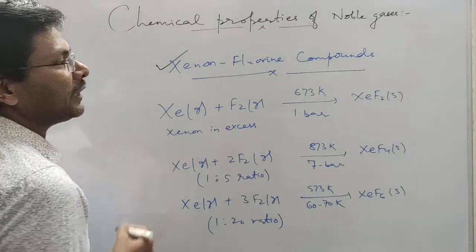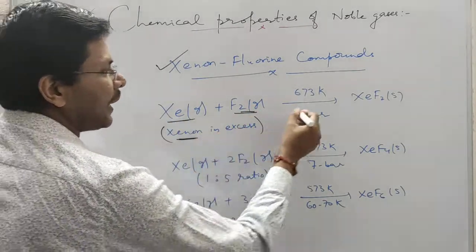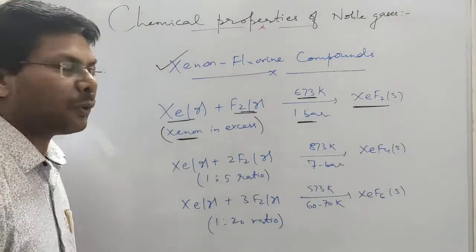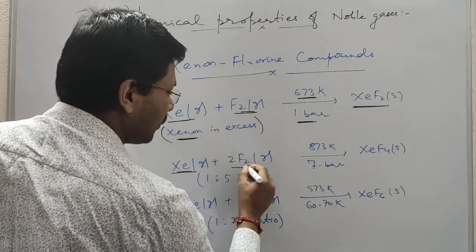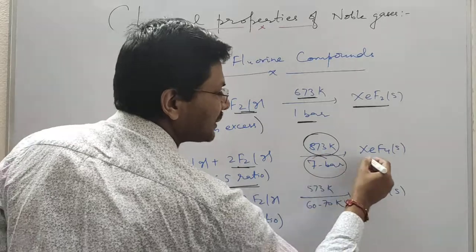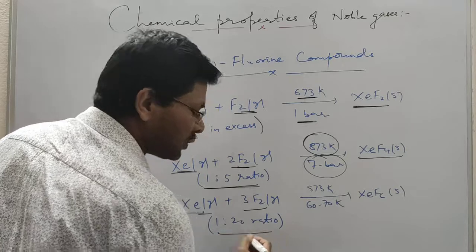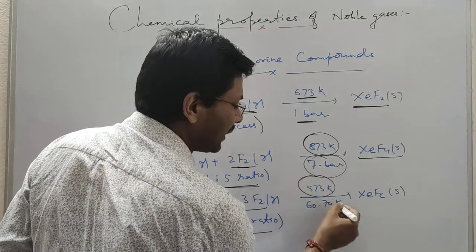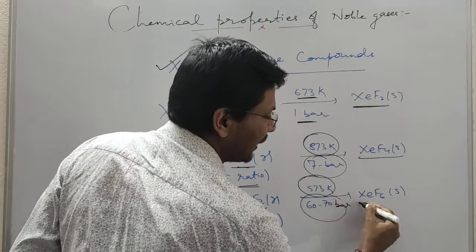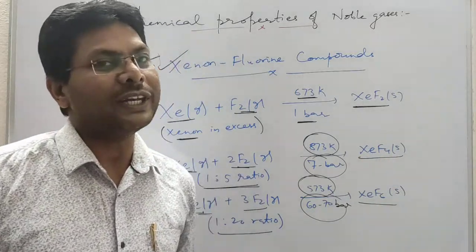Now, xenon fluorine compounds. When xenon reacts with fluorine, when xenon is in excess at 673 Kelvin and 1 bar pressure, it forms XeF2, xenon difluoride. When xenon reacts with fluorine in 1:5 ratio at 873 Kelvin and 7 bar pressure, it forms xenon tetrafluoride. And when xenon reacts with fluorine in 1:20 ratio at 573 Kelvin and 60 to 70 bar pressure, it forms xenon hexafluoride. These xenon fluorides are very good fluorinating agents.